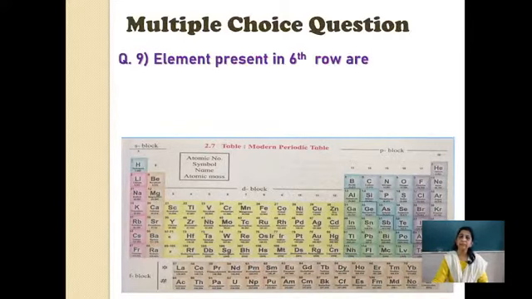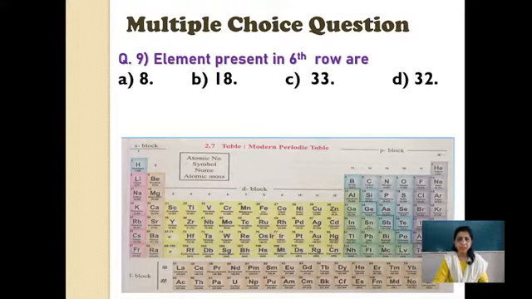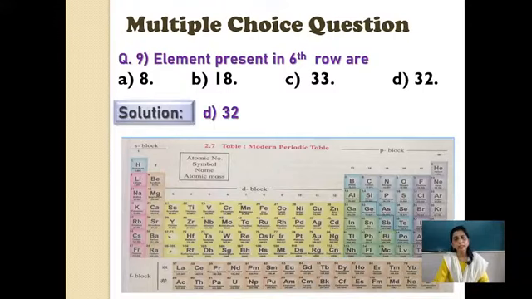Next, again a choice based question on this. Elements present in the 6th row are. How many elements are present in the 6th row? In the previous question, what was given? Which is the longest row? For the same row, the question is changed. Elements present in the 6th row: 8, 18, 33, 32. You all know the answer now. The answer is D, 32.